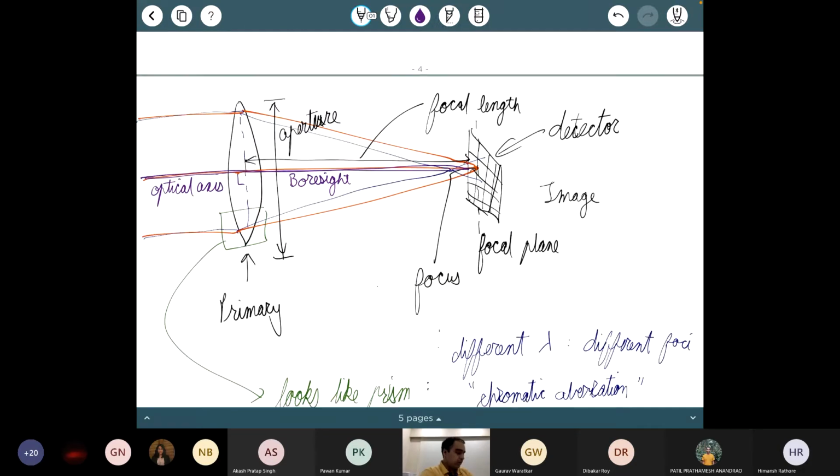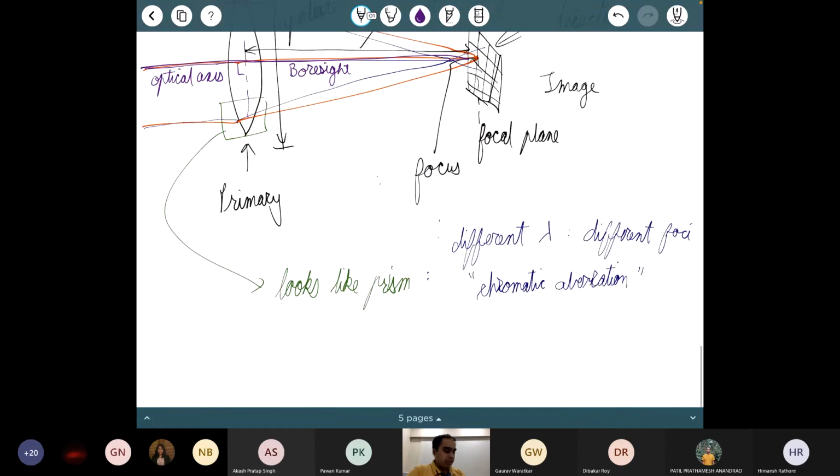Let's look at the terms again. I have a lens. The diameter of that lens is the aperture. The lens is called the primary. Light is getting focused. At the point where it is getting focused, I put a detector or some surface that is parallel to my lens. That is the focal plane. And then the focal length is the distance between the primary and the focal plane. And the primary axis is the axis along which light is shining.